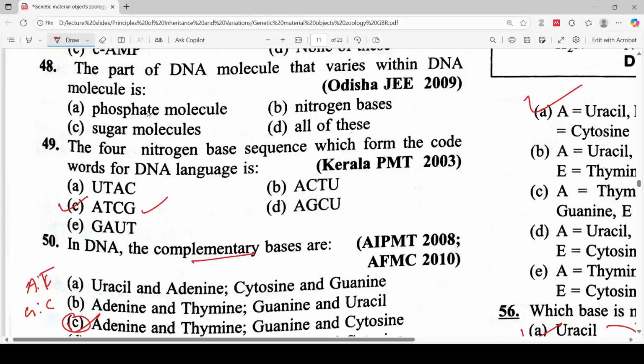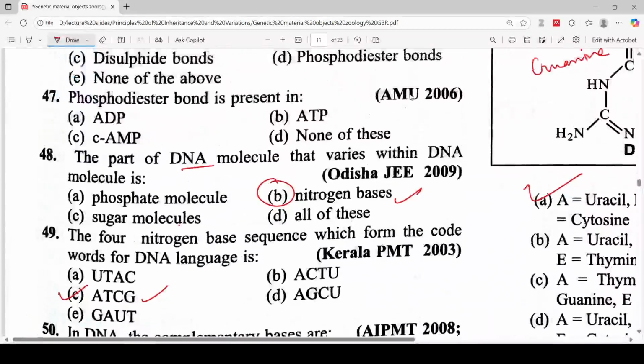Let's move to the part of the DNA molecule that varies within DNA molecule: phosphate molecules, sugar molecules, nitrogen bases, all of these. So the correct answer for this question will definitely be nitrogenous base. Let's move to the next one.